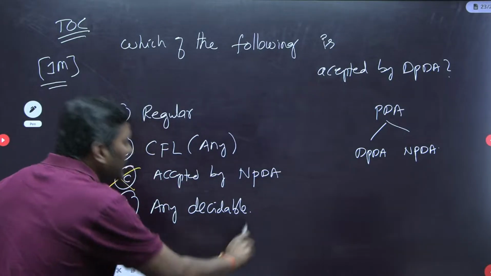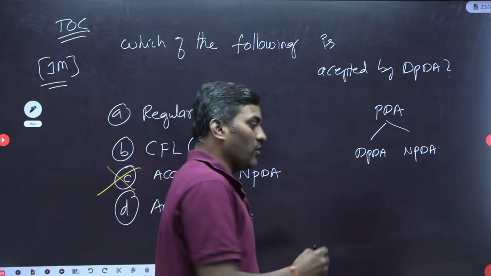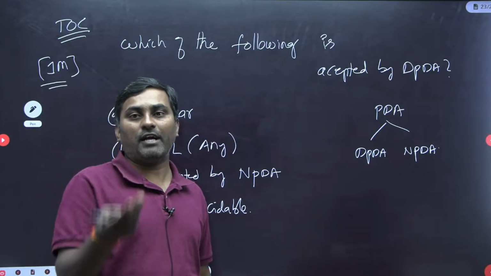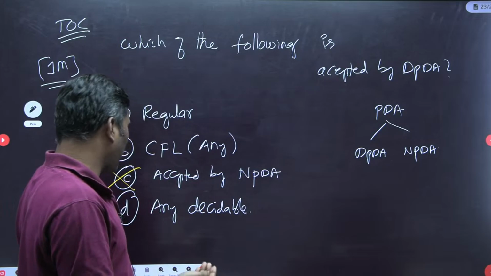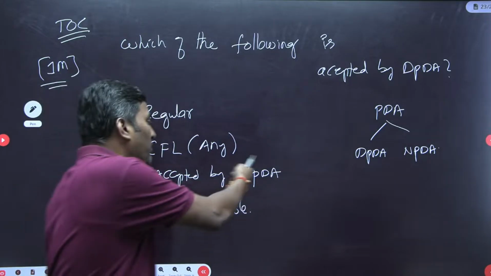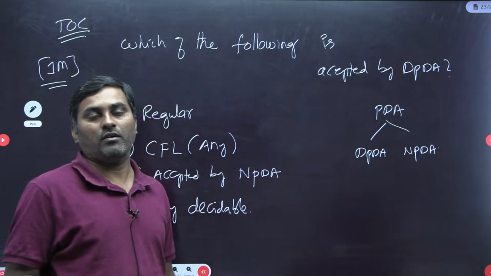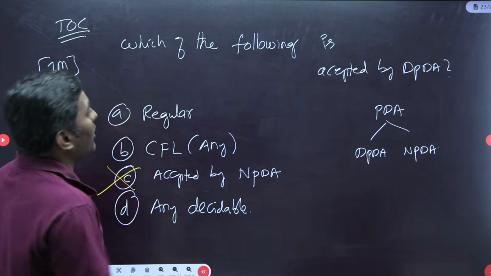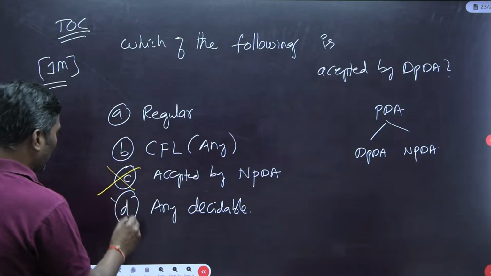He is saying any decidable language. Any language which is accepted by NPDA is a decidable language, so a decidable language cannot always be accepted by DPDA. This is also incorrect.